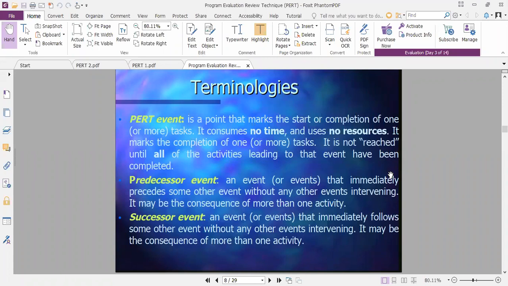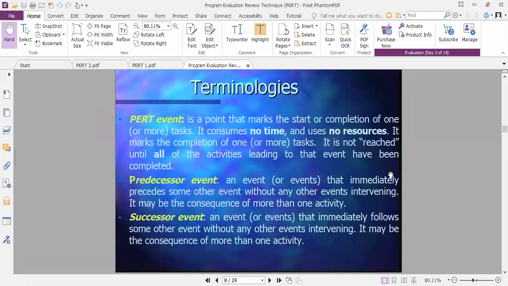So you are knowing that burst event, burst node, merge node, etc. If two activities are coming into one node, it is called a merge node or merge point. If two activities are coming out from one particular node, that is called a burst node. Is it right? So the same rule we have to use again, to develop the network, we have to use that Kalkalson rule.